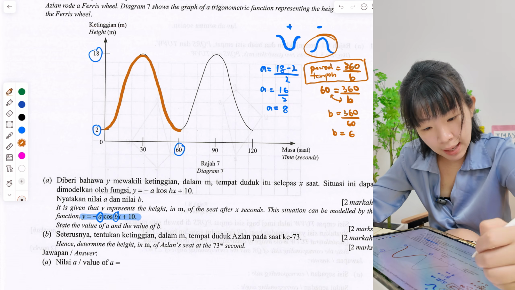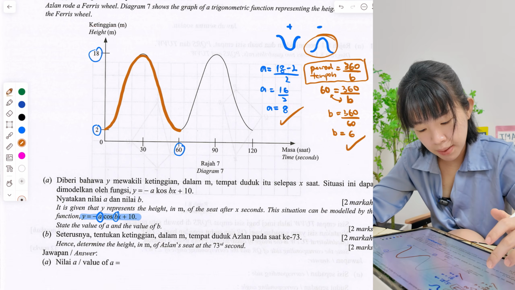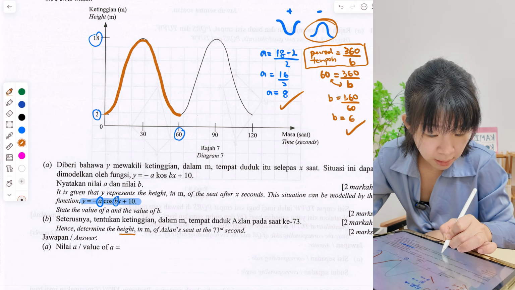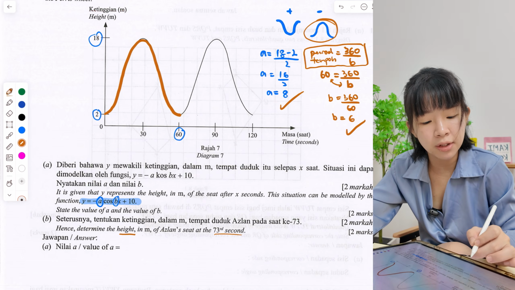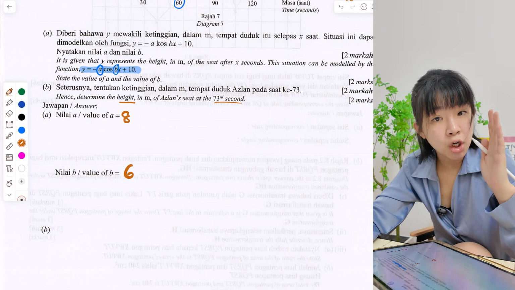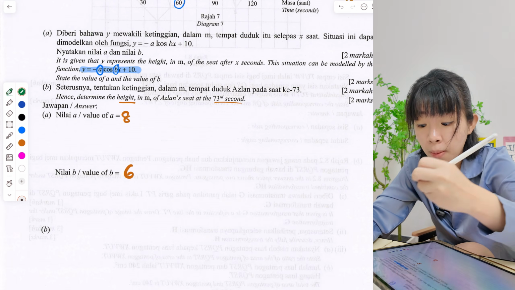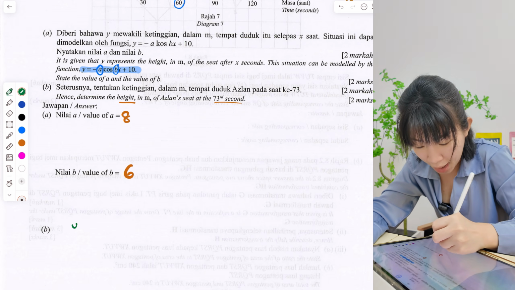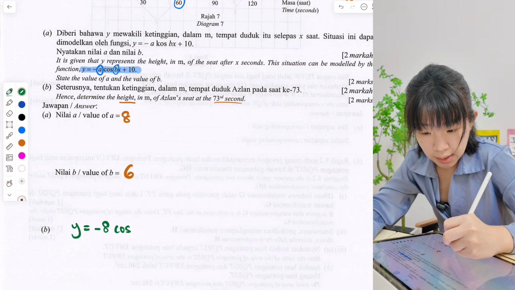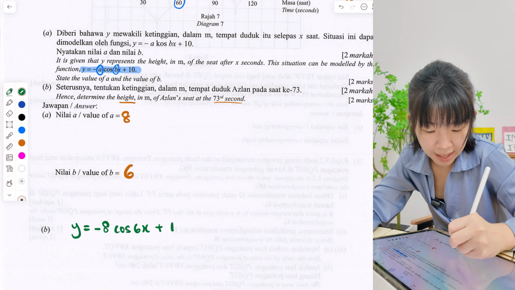Now A and B are done. Part B: determine the height of Aslan's seat at 73 seconds. When the time is 73 seconds, this one is 8, this one is 6. Let's write the complete trigonometric function. So y equals negative 8 cos 6x plus 10.